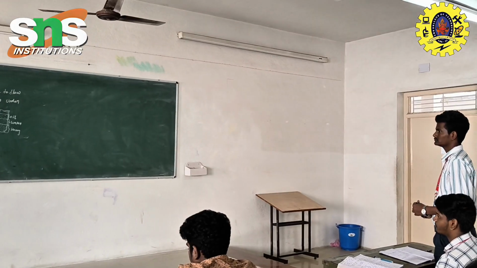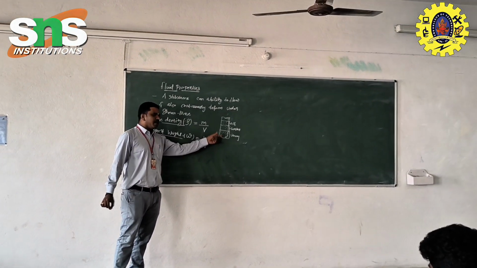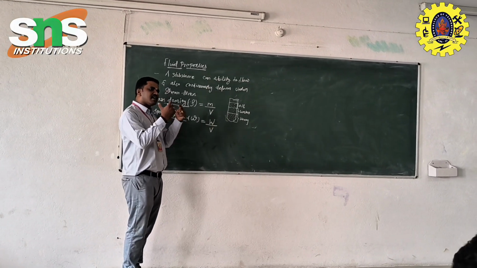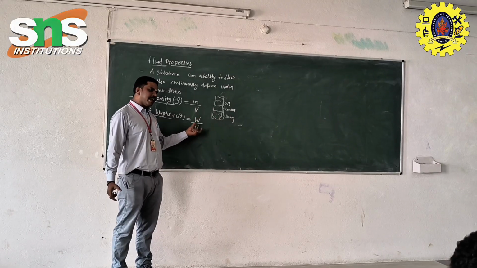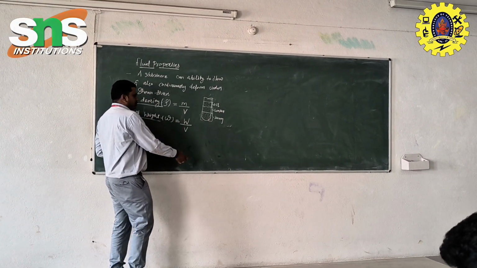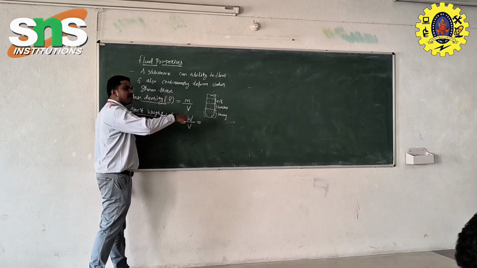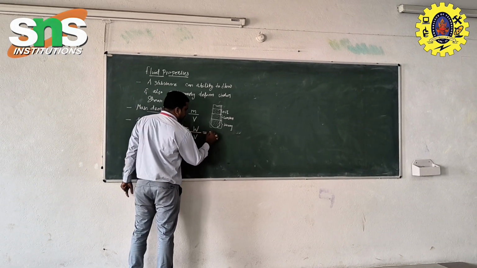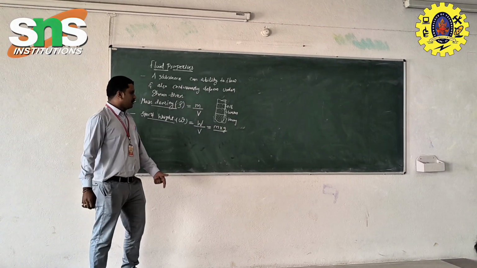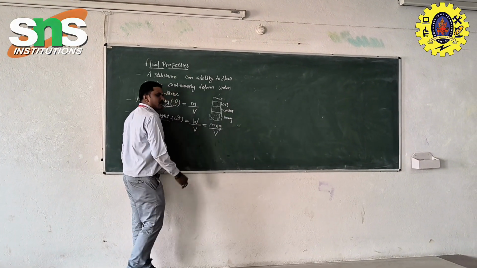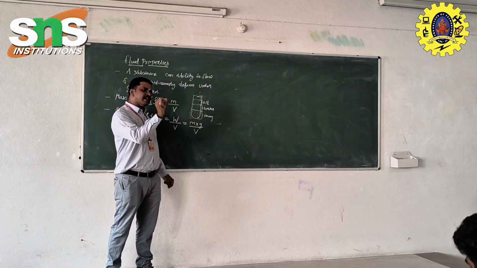So that's what we want to do. Okay, sit down, very good. So the weight of the fluid, the overall fluid, whatever type of fluid is taken, that particular fluid weight can be considered here. So this is nothing but this weight, and we represent it with the capital letter W. The capital W is nothing but mass times the acceleration due to gravity, divided by the same volume. So how much volume is taken up in a single particle.